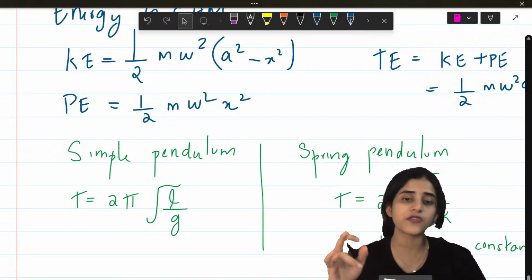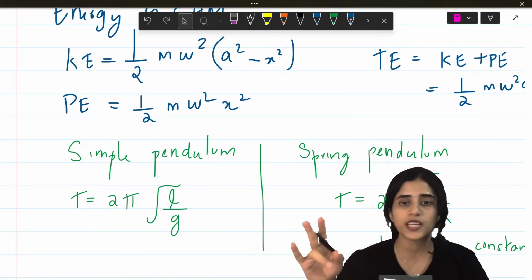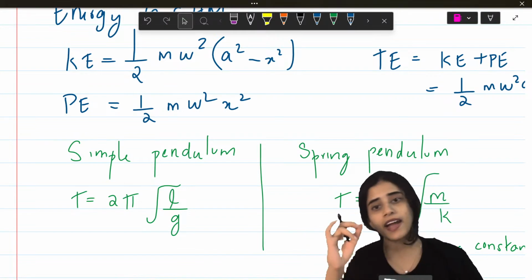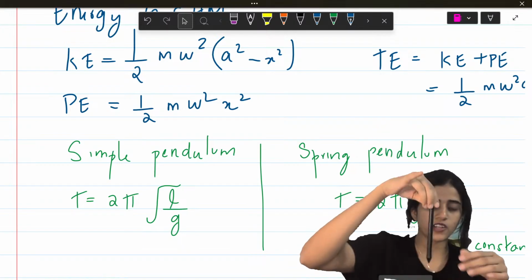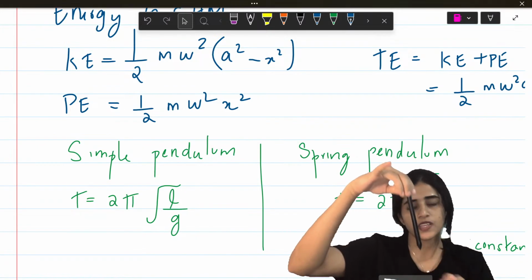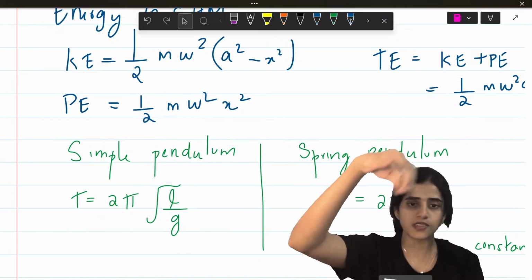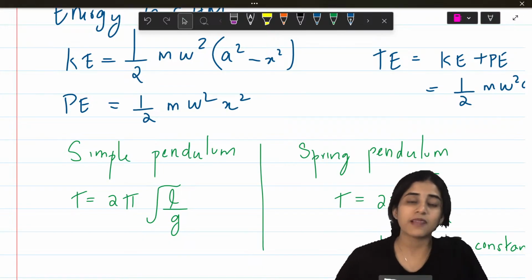Next, time period formulas. These are also important. I've seen questions from these. There are two time period formulas, for a simple pendulum and for a spring pendulum. What is a simple pendulum? A simple pendulum is a pendulum on a simple thread. You might have done that practically in your school. You have a pendulum and then you just measure its swinging oscillation. So the time period is 2 pi root L by g. You should know this formula because you had a practical, right?